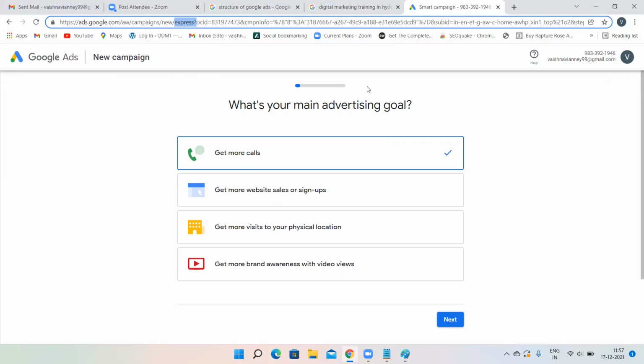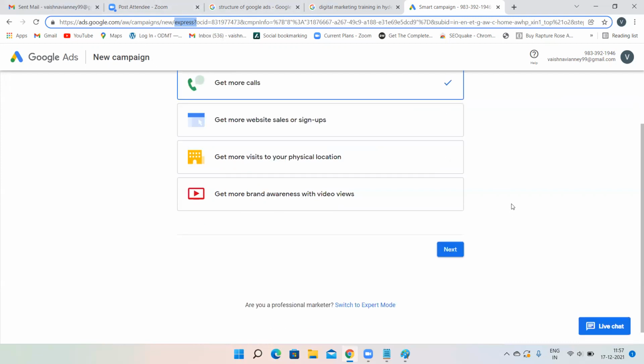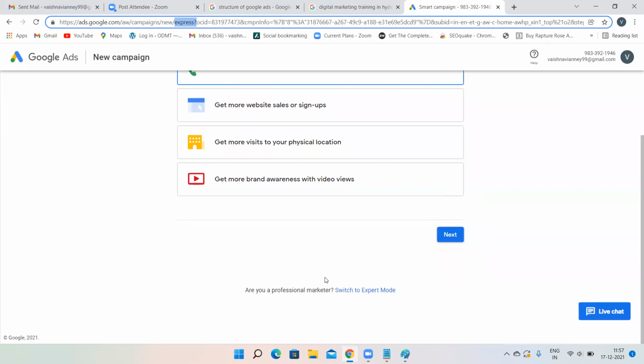I have just clicked google.com/ads. But Google is really smart. Though Google is trustworthy, still Google tries to take money. That is the reason they will automatically redirect you to the express mode. Here you have to be smart enough, and what you have to do is, instead of clicking on next, there is in small text a thing called switch to expert mode.